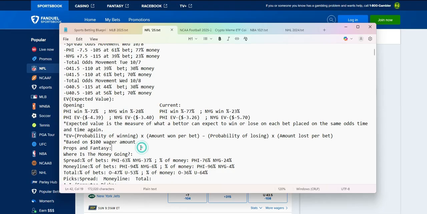But the expected value is the measure of what a bettor can expect to win or lose on each bet placed on the same odds time and time again. EV. The formula is below it, and it is based off $100 wagers. The formula is right here. And we're going to start with the opening odds, the minus 305 to plus 245. That gives the Eagles a 72% win percentage and a 28% win percentage for the Giants, which gives the Eagles an expected value of negative $4.39 and the Giants an expected value of negative $3.40.